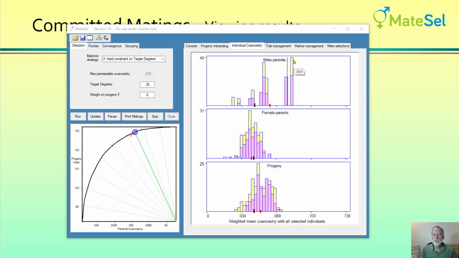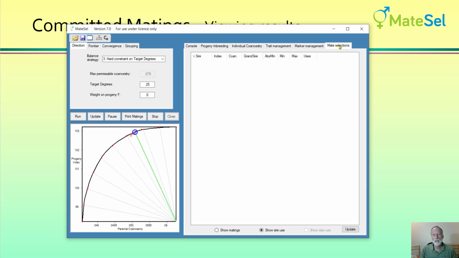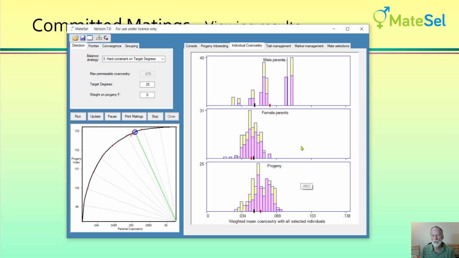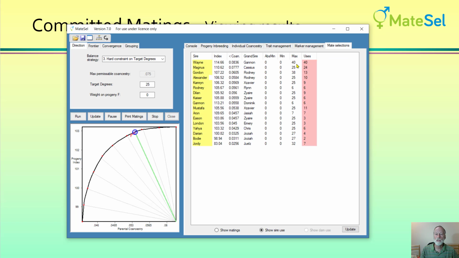So let's look for this sire. It could be a number of sires, but it's 40 matings. If we go to mate selections and update that, then I can sort on co-ancestry, get the highest, and there we see Wayne, which is 0.836, and there he is up here. That's his value if we're to look at it. There he is about there. And we can see that he's got a maximum use of 40 matings.